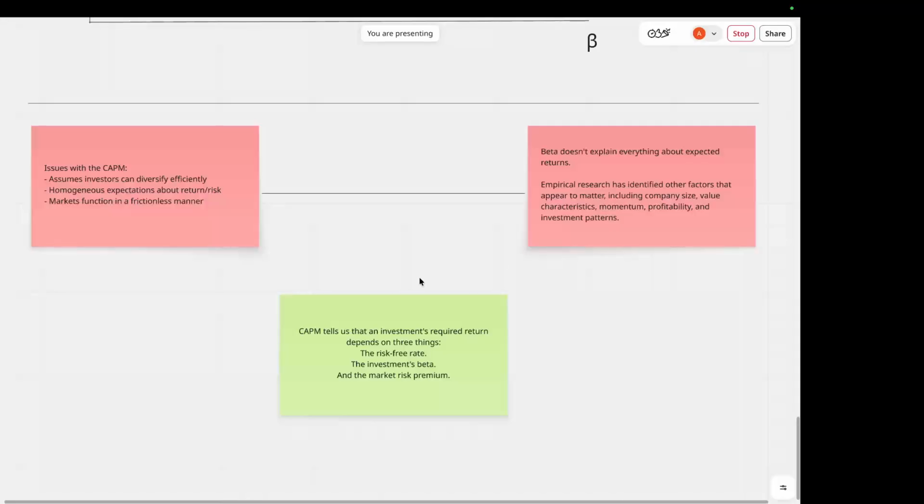So in conclusion, the CAPM tells us that an investment's required return depends on virtually three things. That is the risk-free rate, the investment's beta, and the market risk premium. The central insight here is that investors should only expect compensation for systematic risk, the risk that cannot be diversified away. That gives us the famous equation: expected returns equals the risk-free rate plus the beta times the market risk premium.